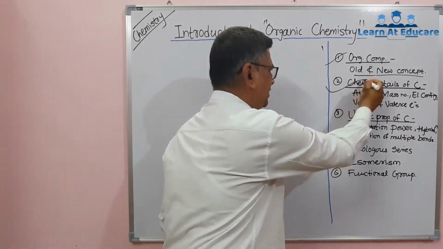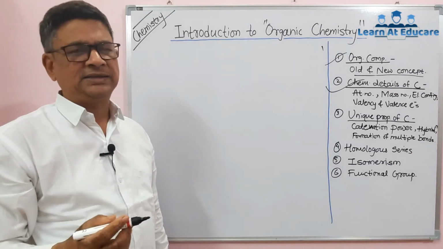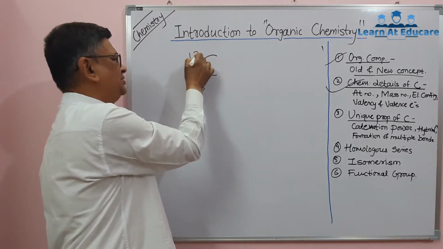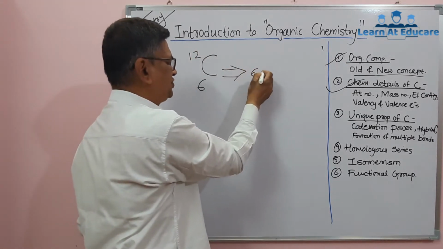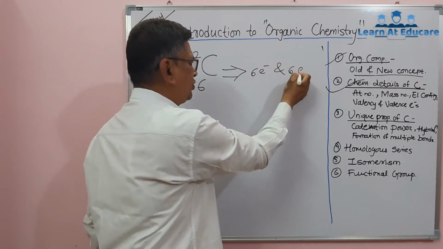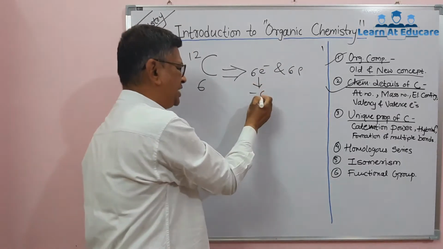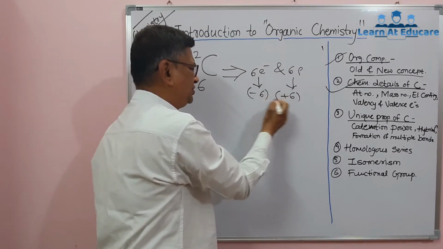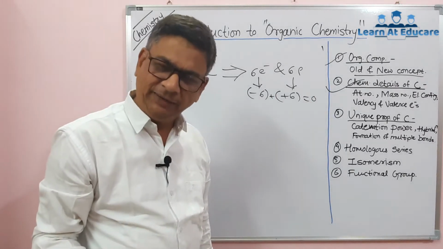Next, it is to know the chemistry about carbon, that is chemical details of carbon. Carbon with atomic number 6, mass number 12, that means we know atomic number 6 means one atom contains 6 electrons and 6 protons. And as we know, the 6 electrons have the charge of -6, 6 protons have the charge of +6, and this total is 0 as it is required for electrical neutrality.